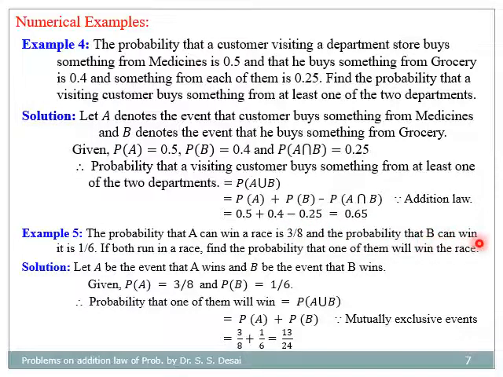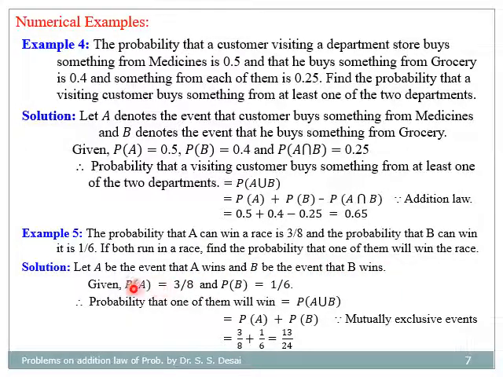Next example, the probability that A can win a race is 3 by 8, and the probability that B can win it is 1 by 6. If both run in a race, find the probability that one of them will win the race. Let A denote the event that A will win and B be the event that B will win.